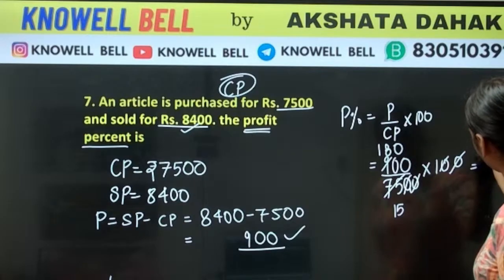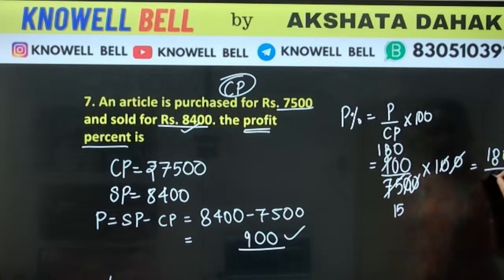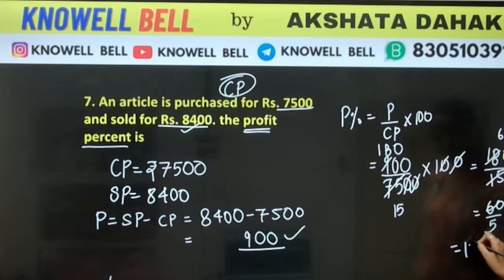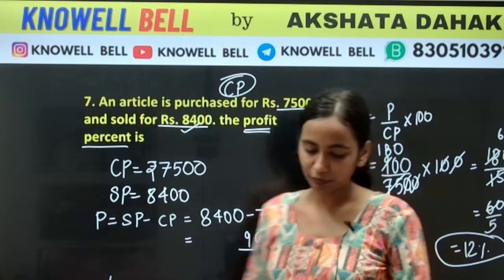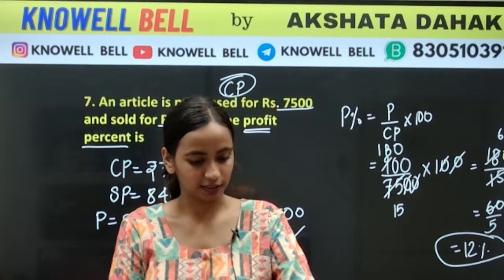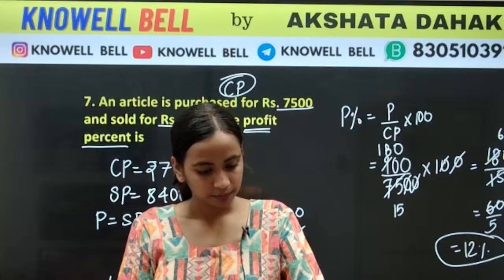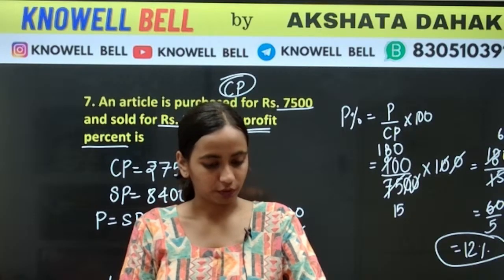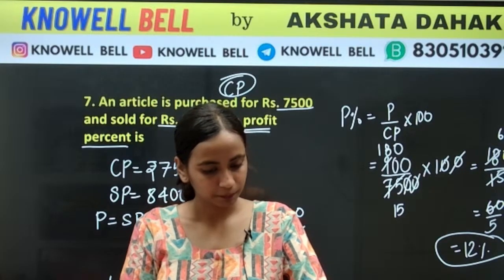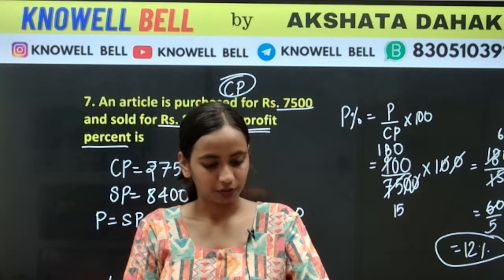We are left with 180 upon 15. 60 upon 5. That will be equal to 12%. Okay, 12% is correct, right? 12 is the correct answer. Correct, Likhita. 900 is the profit. Correct. 12% is right, Bhavya. Good.